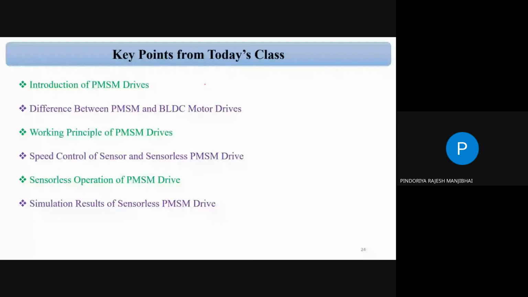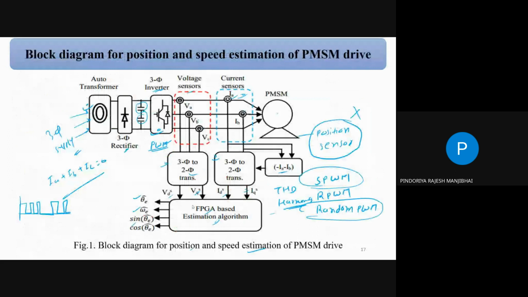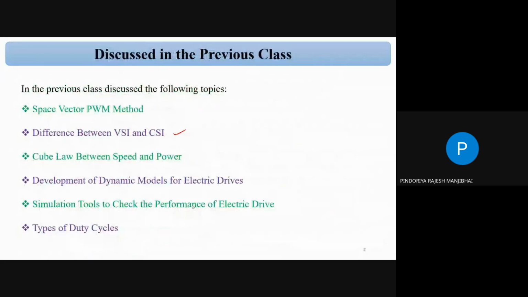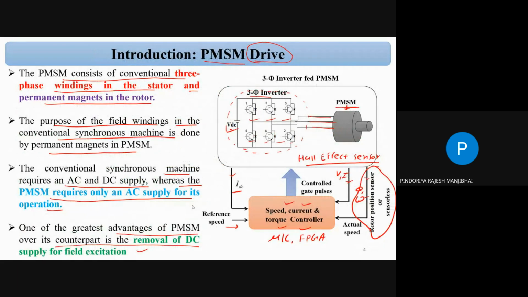So finally, the key points. There is an introduction of the PMSM drive, the difference between BLDC and PMSM, the working principle of the PMSM drive, speed control of the sensor and sensorless PMSM, sensorless operation of the PMSM drive, and finally the result discussion on the simulation. Most important for the exam, for a 5 to 6 marks question, is the introduction of the PMSM drive, maybe just 2 to 3 lines.